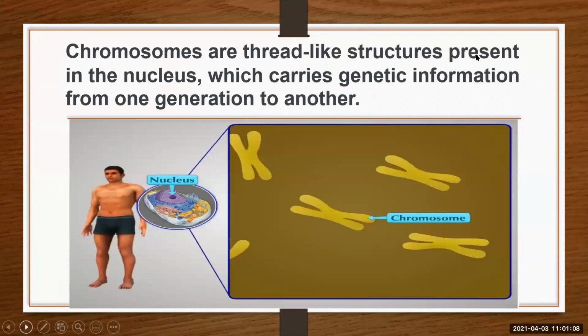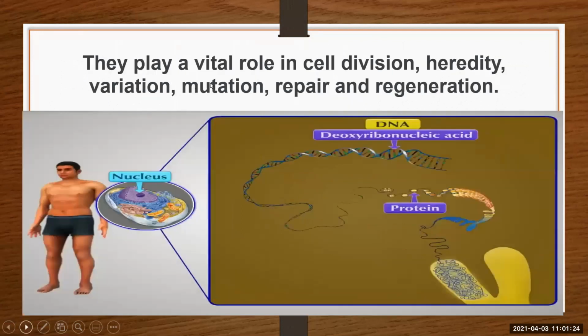Chromosomes are thread-like structures present in the nucleus which carry genetic information from one generation to another. Here you can see these chromosomes are present inside the nucleus, carrying the genetic material from one generation to another. They play a vital role in cell division, heredity, variation, mutation, repair and regeneration.